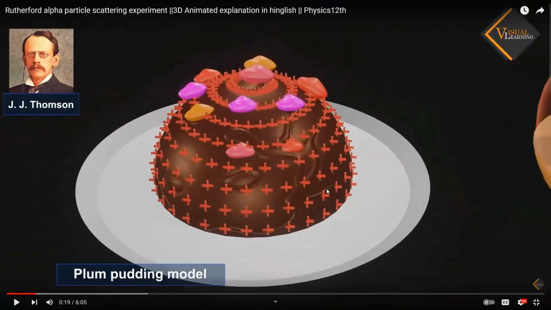So plum pudding model, we already studied. What is that, everybody? The entire cake is positive charge, and the dry fruits we used to call negative charge. J.J. Thomson said that the amount of positive charge is equal to the amount of negative charge. That's why atoms are neutral, electrically neutral. So that is what we discussed. Is it right, guys? Mr. Gokul, Kishore.